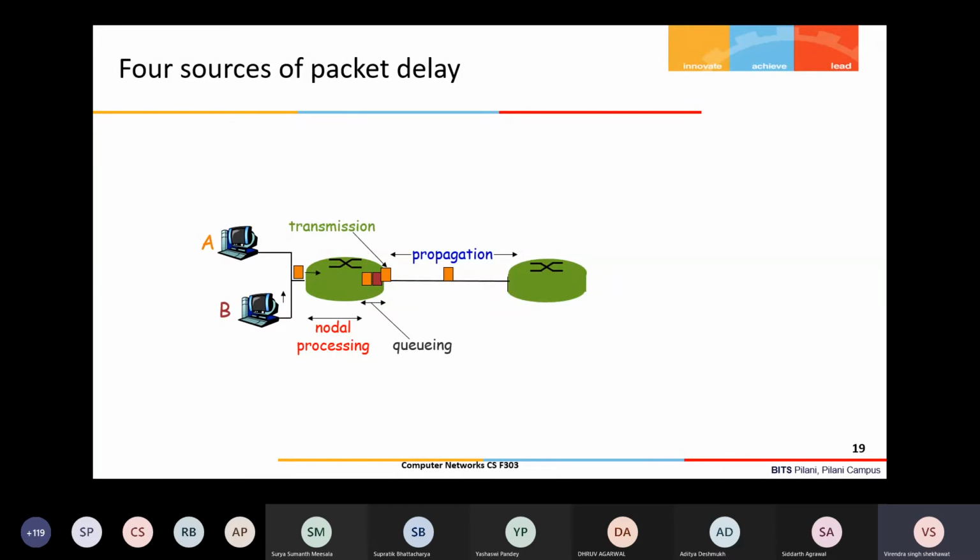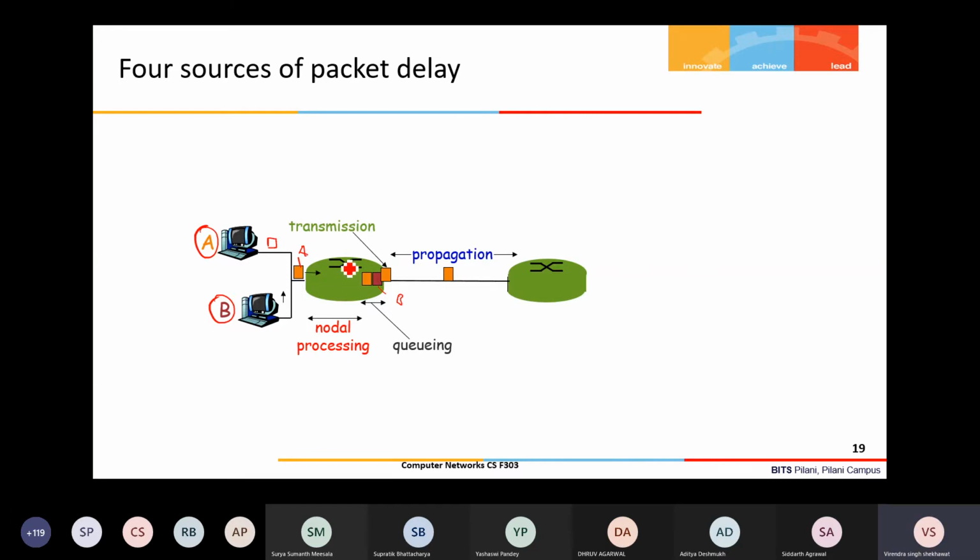Now to understand the various delay components that occur for a packet when we transmit it from one end to another end, you can see in this picture, host A is there, host B is there. Two hosts are connected. Let us say A has some file, and B also has some files. So A and B are both sending data. Let us say this yellow is for A and this red one is from B, just to distinguish. So both are sending, right?